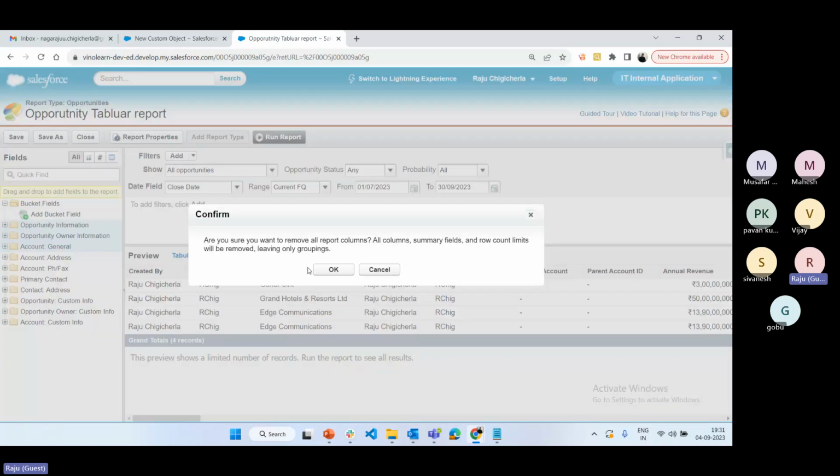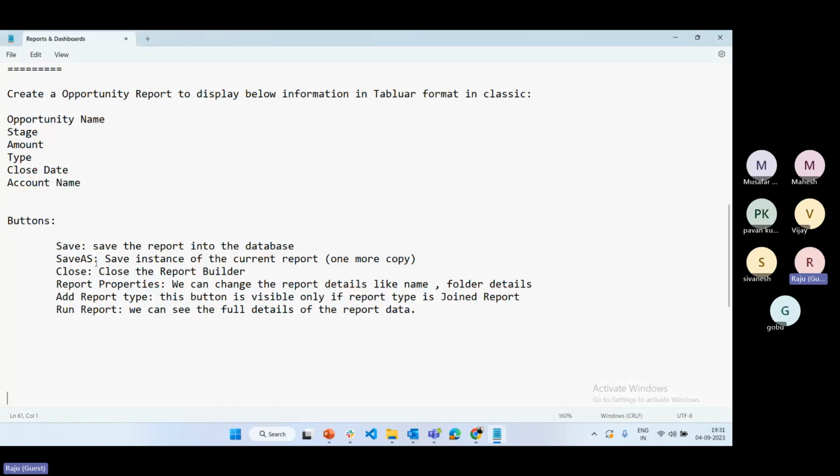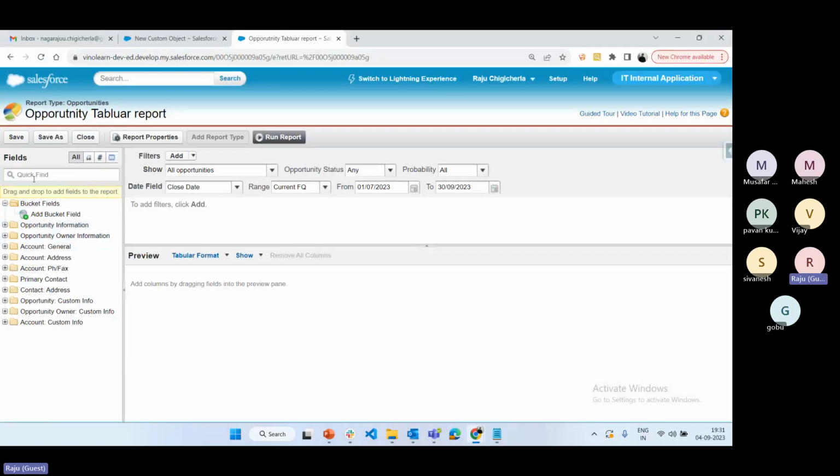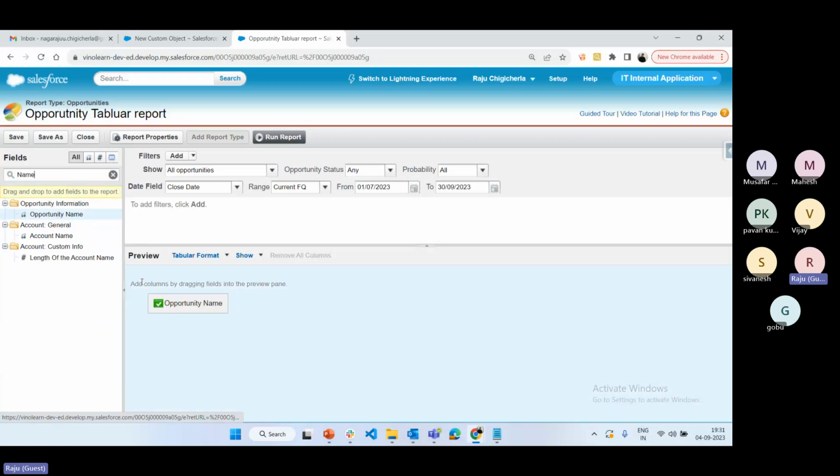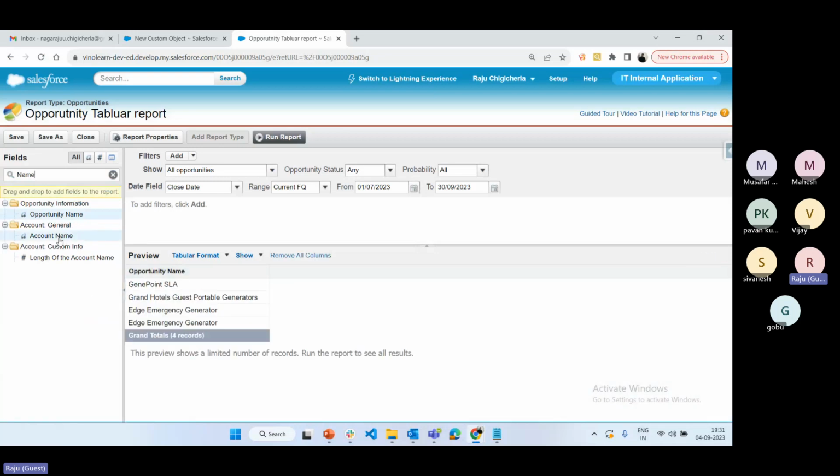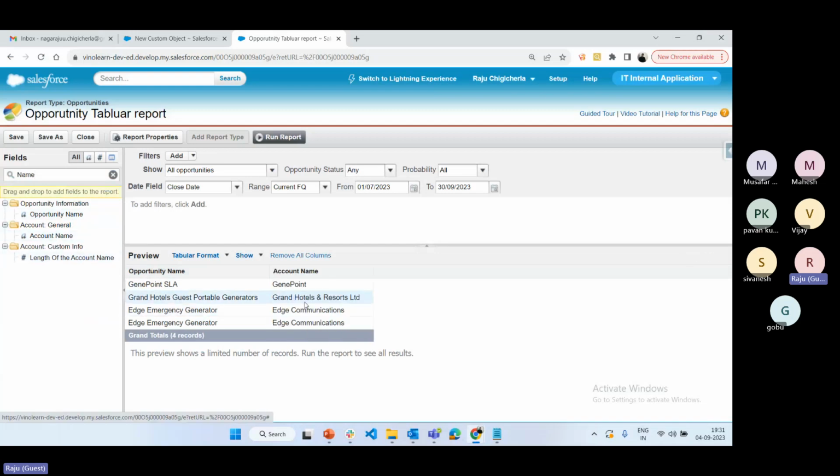Or if you only want particular fields based on requirement, like name, stage, amount, type, close date, you can select them here. So search with name, we can check the name. See, account name and opportunity name are available. Account name also. Do you want to drag and drop every time? Not required. If you double click here, the field is automatically added. Either you can double click or drag and drop.